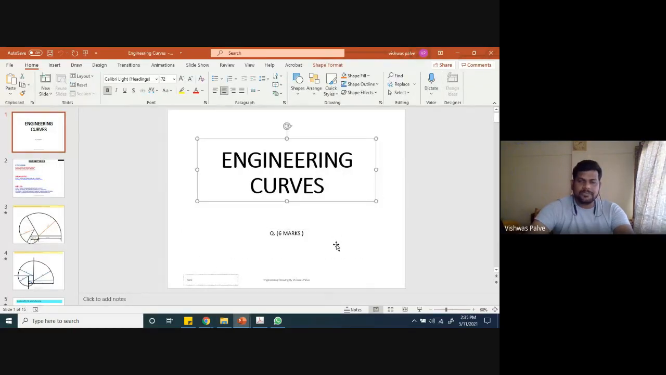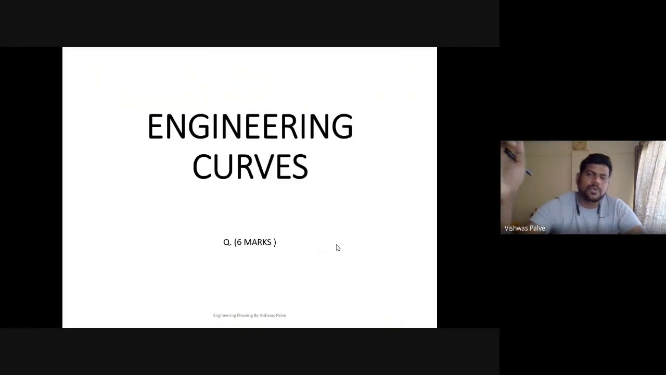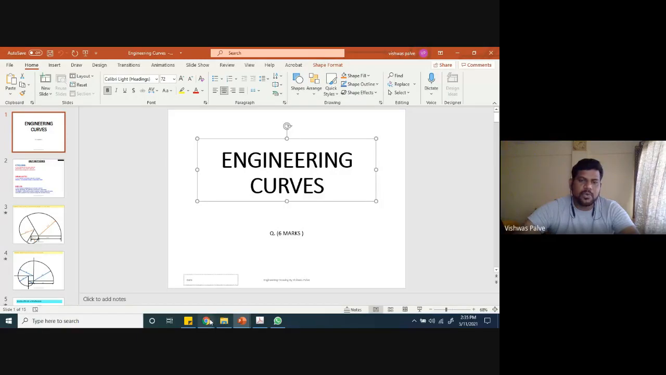So let us start with the first topic for today's lecture, that is engineering curves. The total weightage for this particular topic is 6 marks, and this is from our first module. From here we are going to start our engineering graphics syllabus. The earlier part was just an introduction to the subject, and if you have any difficulty we can discuss that and then go to the topic.